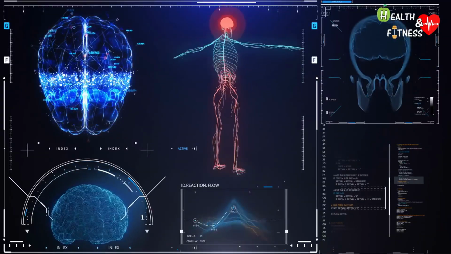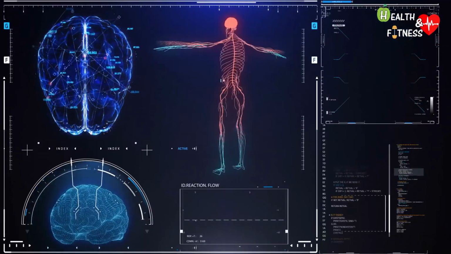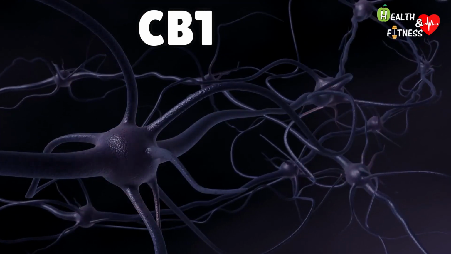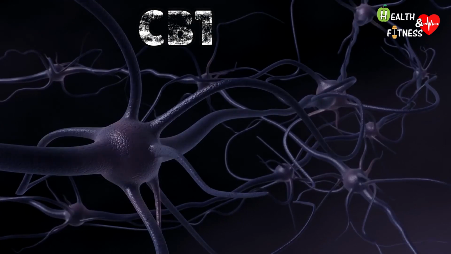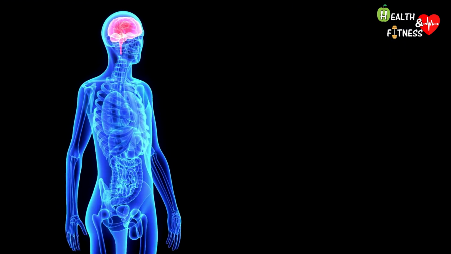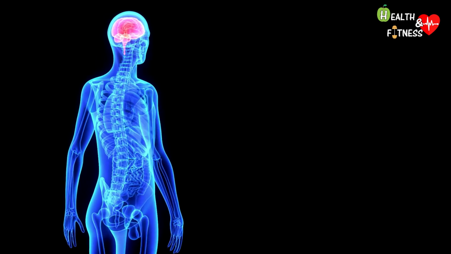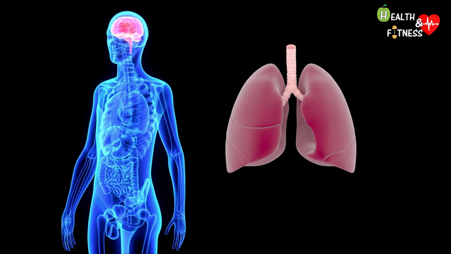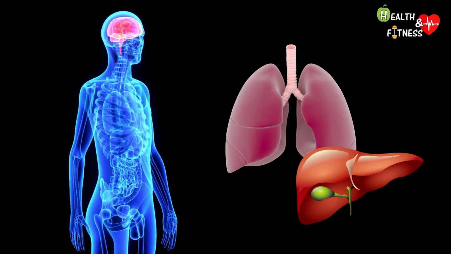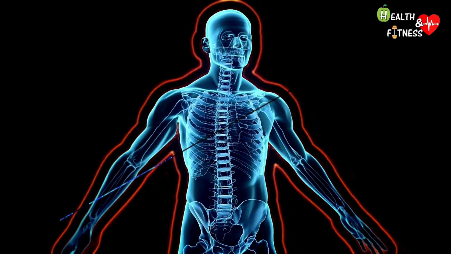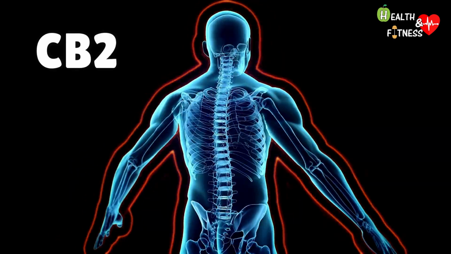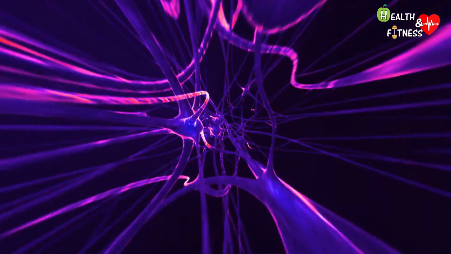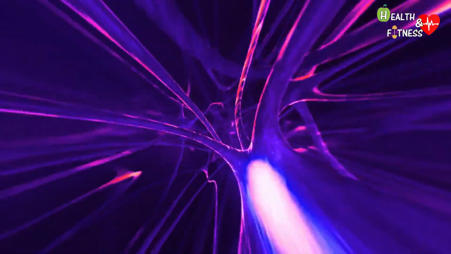Thanks to some studies, it has been possible to map the precise locations of cannabinoid receptors in the body. CB1 receptors are found mainly in the brain, particularly in the basal ganglia, and to a lesser extent in the cerebellum, hippocampus, hypothalamus, and amygdala. CB1 receptors are also present in cells of the lungs, liver, muscles, reproductive organs, and heart. CB2 receptors, on the other hand, are found mainly in the T cells of the immune system, with the highest density of the spleen and also in some areas of the central nervous system.